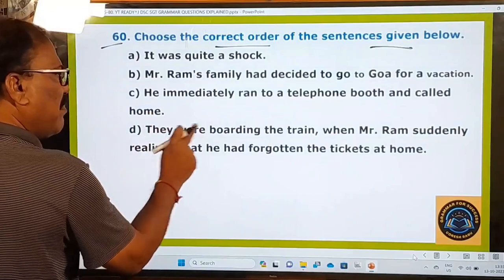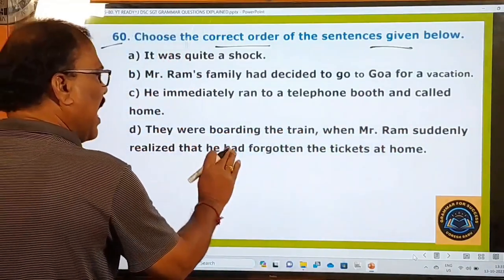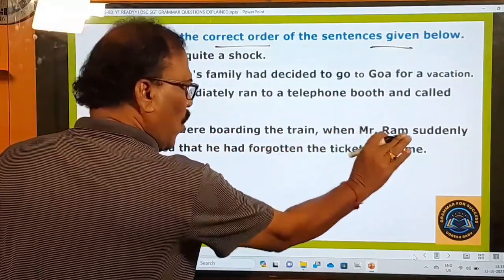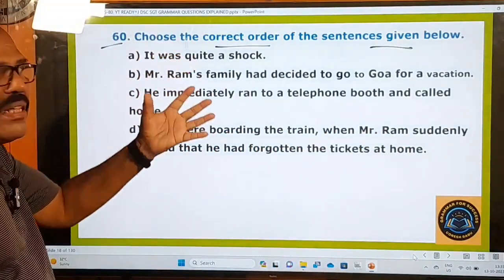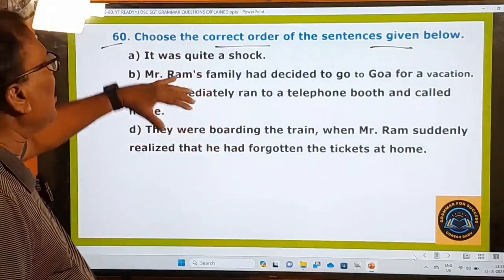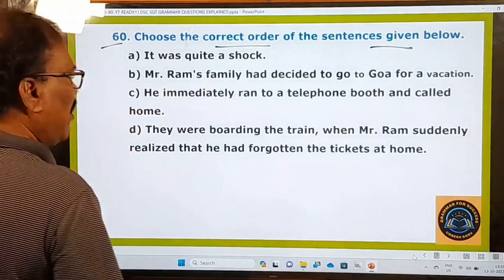Fourth sentence: they were boarding the train when Mr. Ram suddenly realized that he had forgotten the tickets at home. So these are the four statements, given in a jumbled order. You have to keep them in a meaningful order. That's what I would like to say.